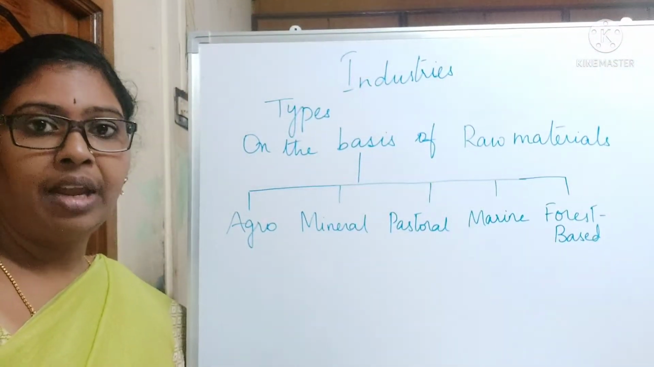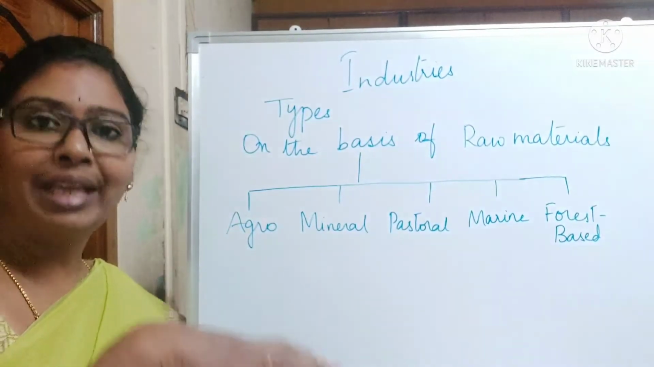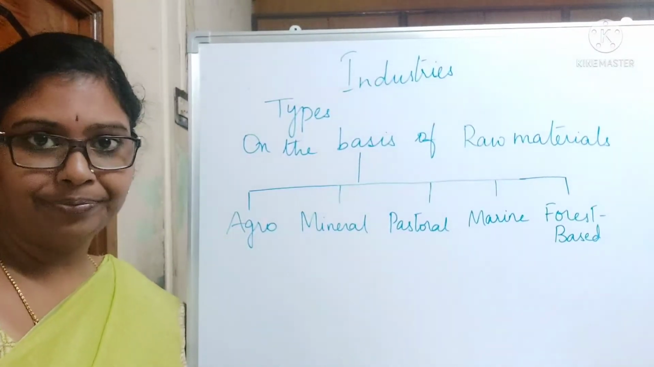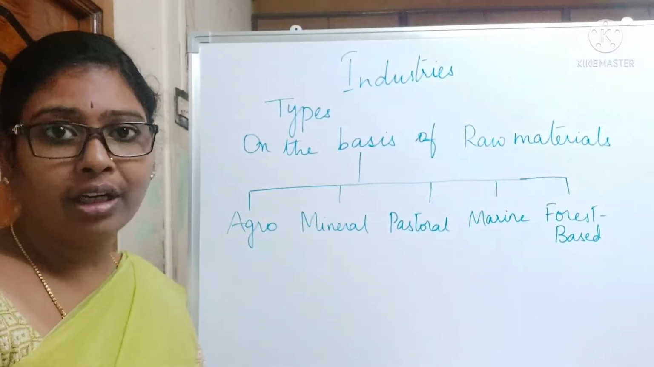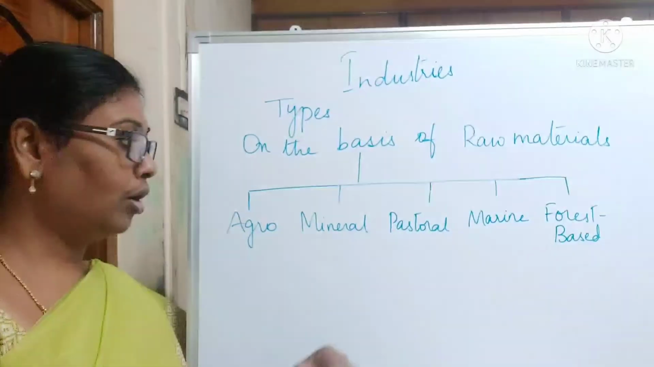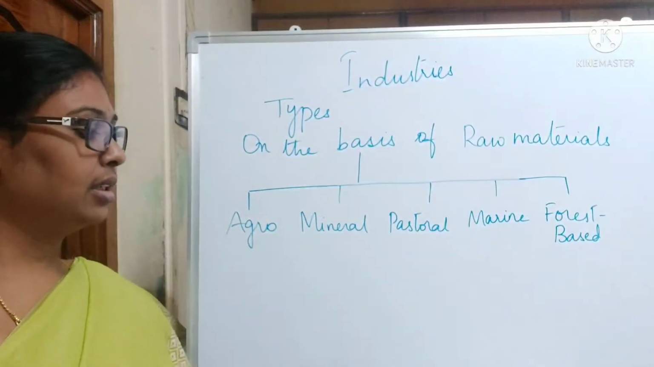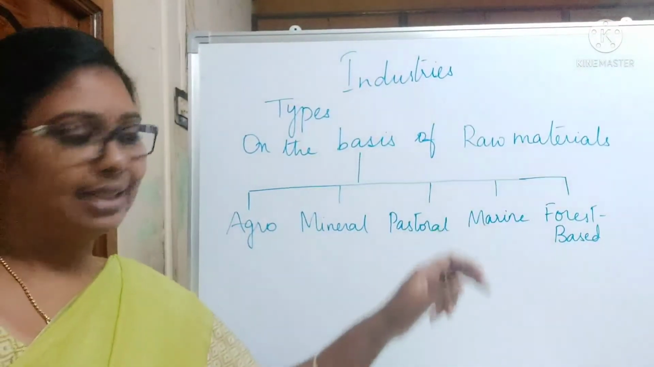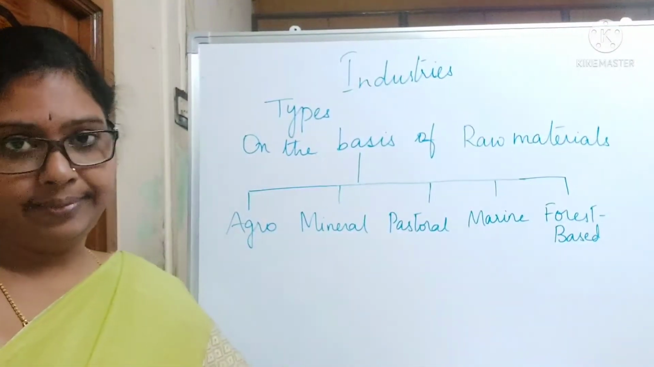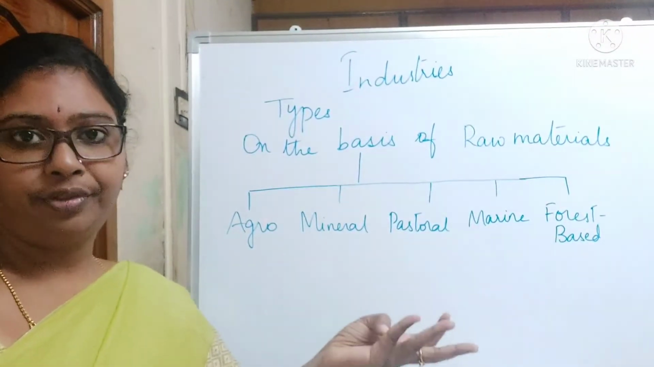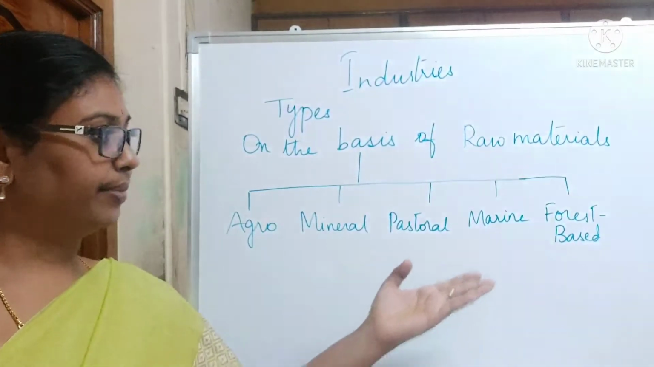Pastoral-based industries get their raw material from dairy products. For example, leather or any dairy product, yogurt, curd, or milk. These are examples of pastoral-based industries. Next is marine-based industries, which are dependent on the sea, right? Fishing industry is the best example of a marine-based industry.